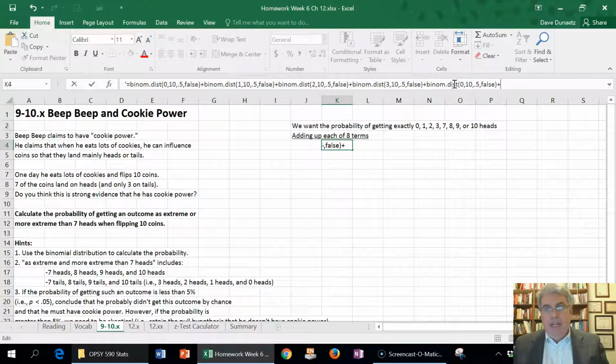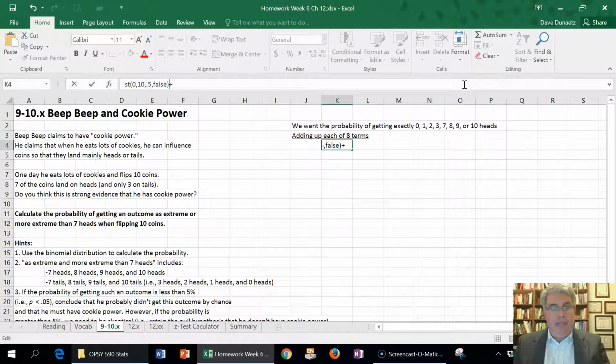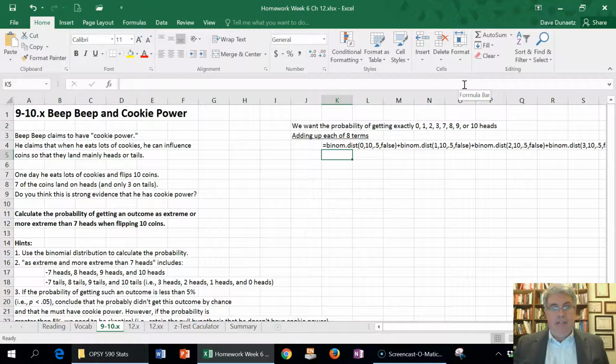So Control V. Now I'm going to change this to 7 heads out of 10 flips, and do another one, and go for 8, and another one, and that'll be 9, and then a final term, Control V. Now we don't need that last plus sign, so I'm going to delete that and change that to 10. And that will be our equation.